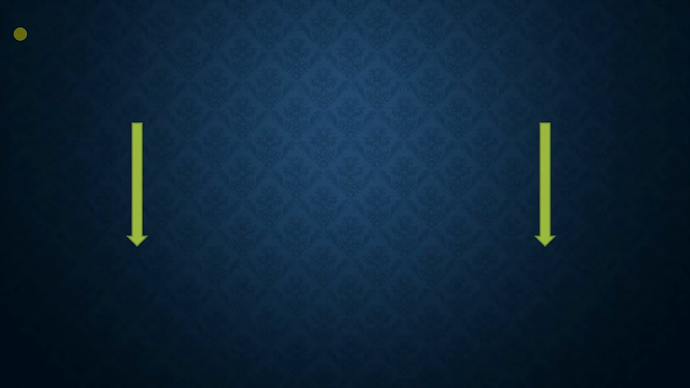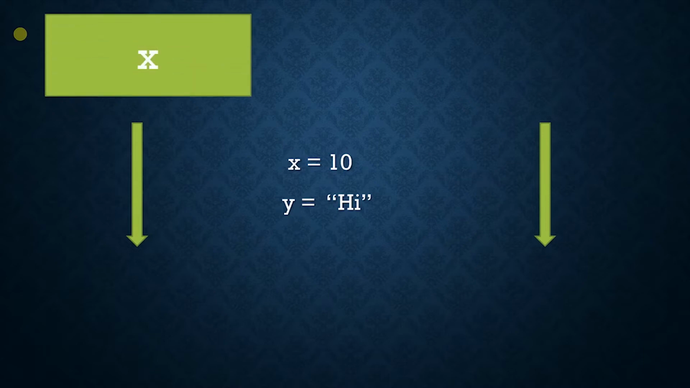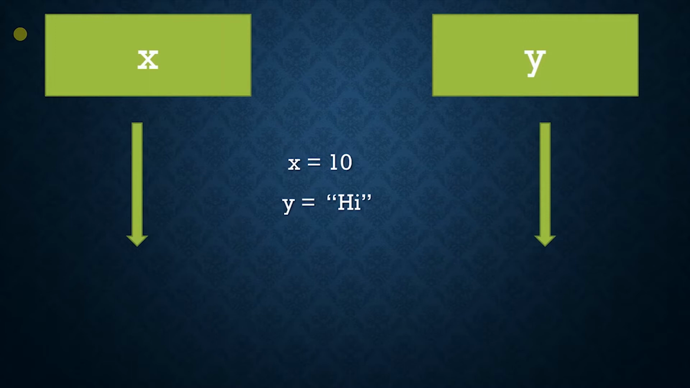Okay, I'll explain what numbers and strings mean with an example. X equal to 10. Now this means that X is our variable and 10 is the value stored in that variable. Y equal to "hi". Now Y is another variable and it stores the word "hi". Now X and Y are 2 variables, but these 2 variables are of different data types.